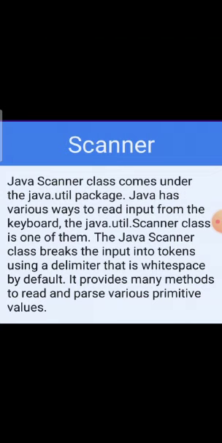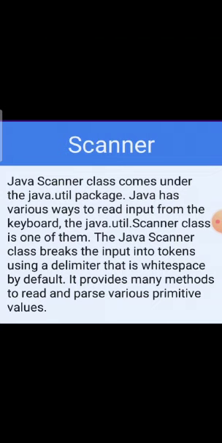Next, scanner. Java programming can be solved and done in two ways. The first is by Scanner and the second is BufferedReader. BufferedReader is not followed, so we will follow Scanner.